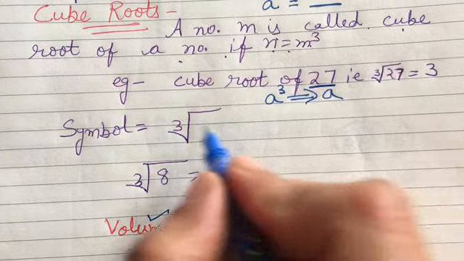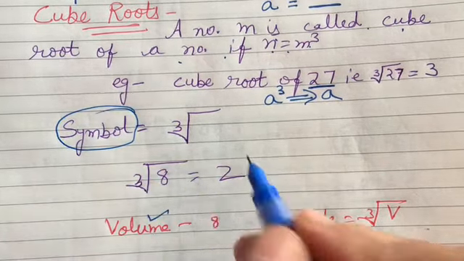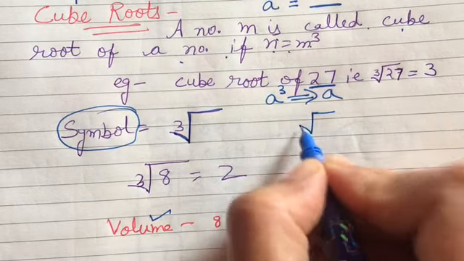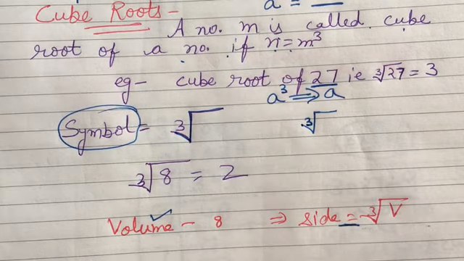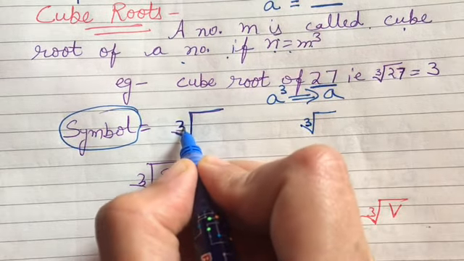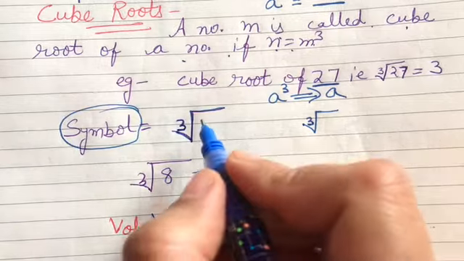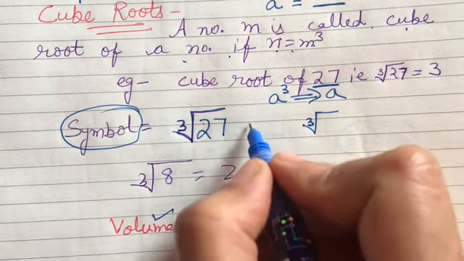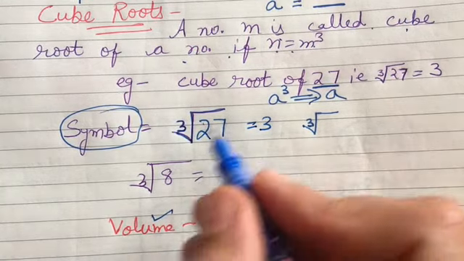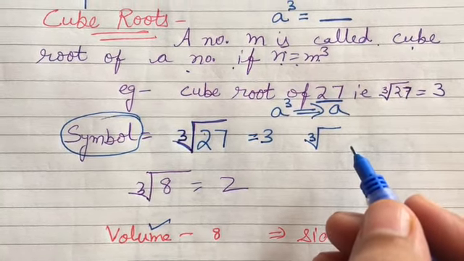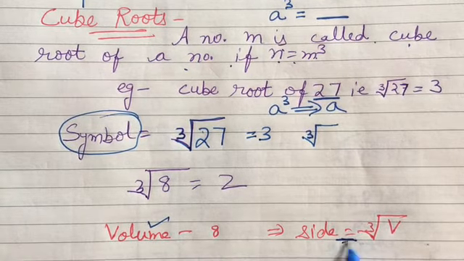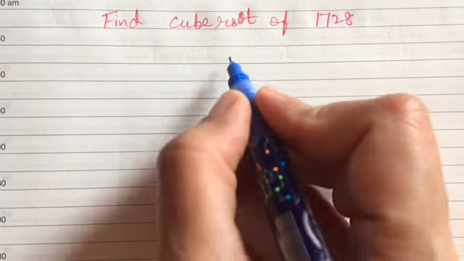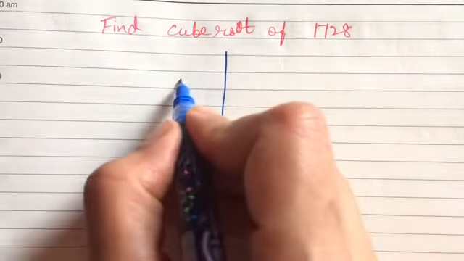For example, if we are given 27. Fine. So first thing, what is the symbol of cube root? It is this. Like what was this? It was for square root. In square root, here we have written 3. So it will be the symbol for the cube root. Fine. So if we find out the cube root of 27, it will be 3. So it is just the reverse of cube. Finding out the side of the cube when volume is given. Let's take a question of finding out the cube root of this number.